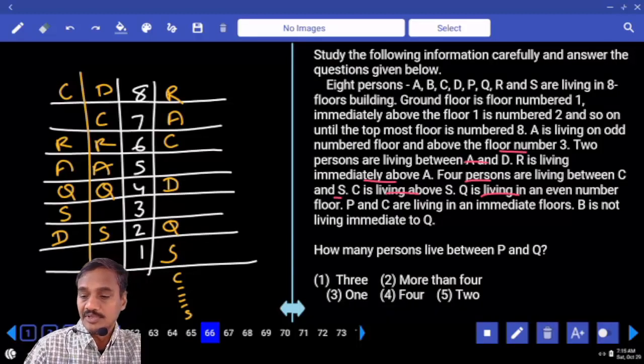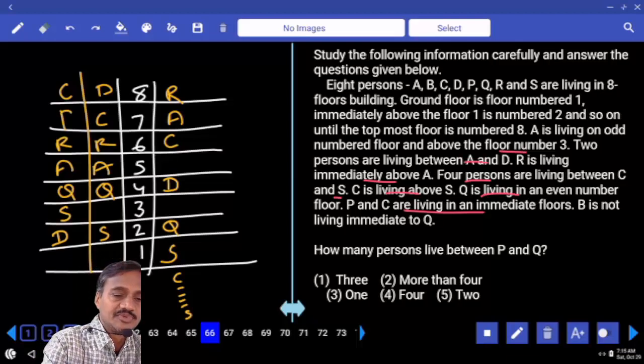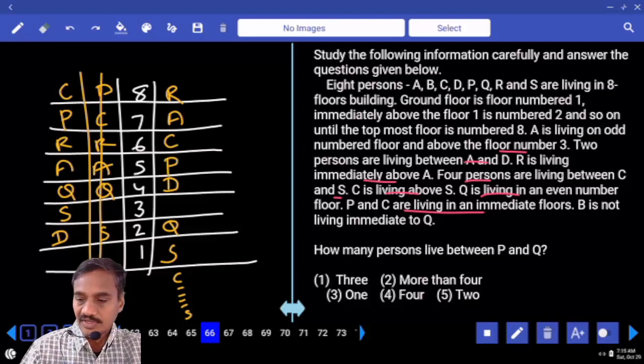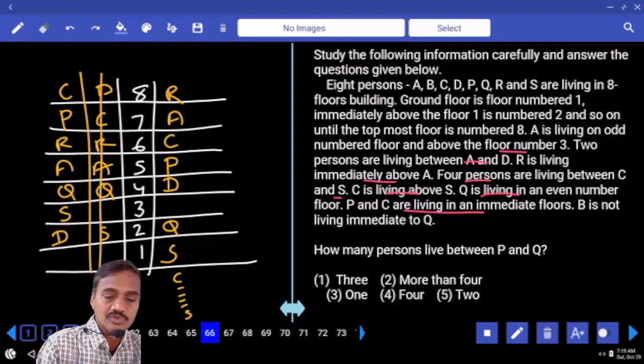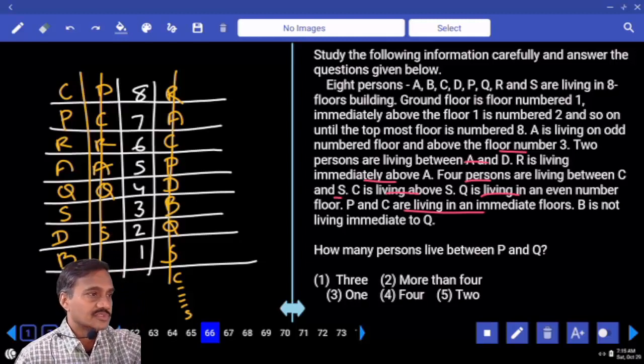I mean, P and C are living on immediate floors. As P and C are living on immediate floors, P and C were like this. Now in this case, P and C immediate is not possible. Now P and C immediate, P is here. Then B is not living immediate to Q. Finally, B is here. But as B is not adjacent to Q, this is also ruled out. And finally, we are left with only B on the first floor.